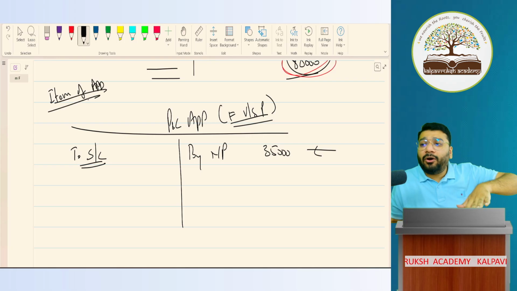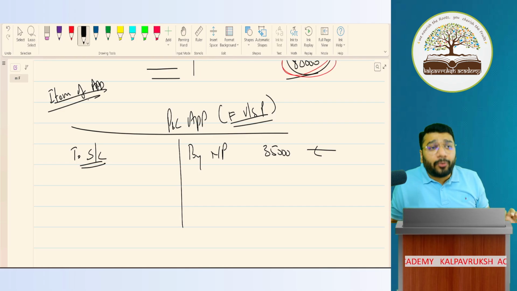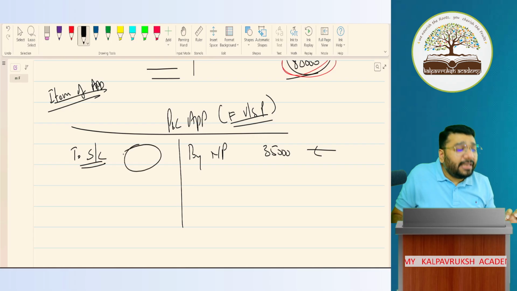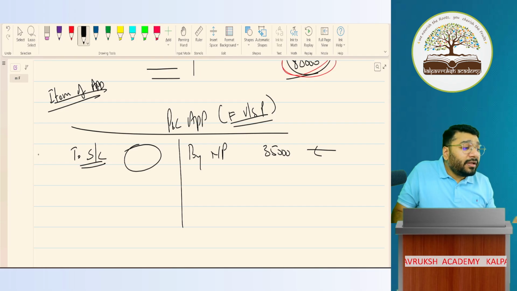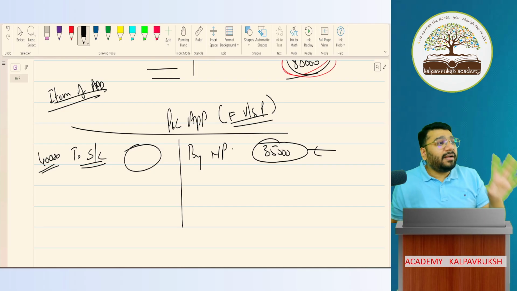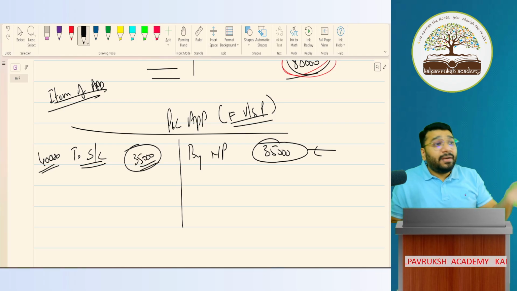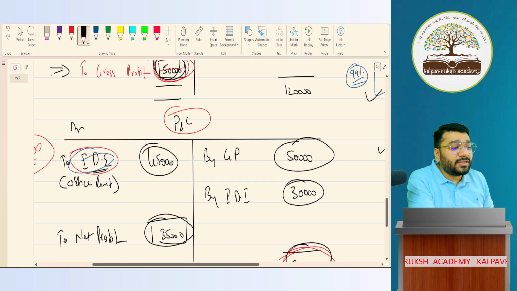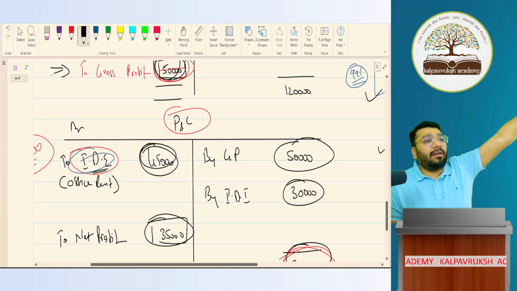Sir, what is the purpose of this item of appropriation? It means I will pay salary only if I have sufficient profit. Imagine the salary that I have to pay is 40,000 rupees, but only 35,000 is available. So the maximum salary that I can pay here is 35,000 rupees. But in case of P&L, it is not the case. If the profit is not sufficient, I still pay the entire amount.